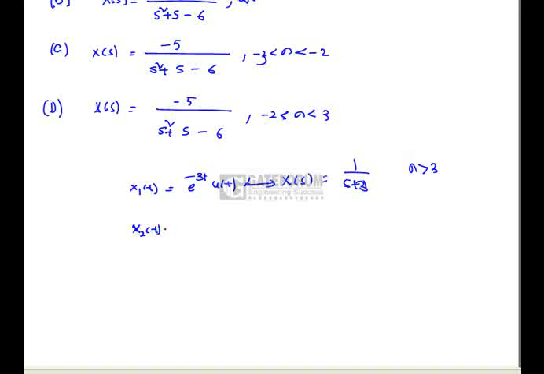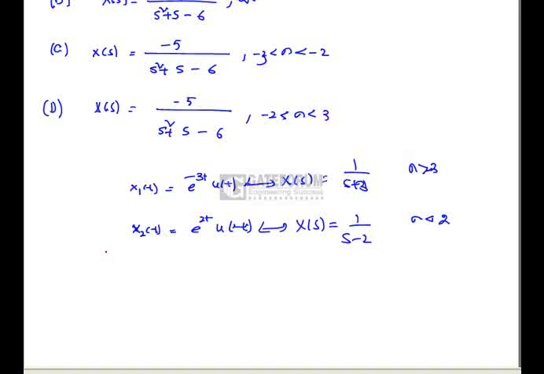If we take x2(t), that is e power 2t u(minus t), the Laplace transform of this signal is minus 1 by s minus 2. The ROC for this particular signal is sigma less than 2.